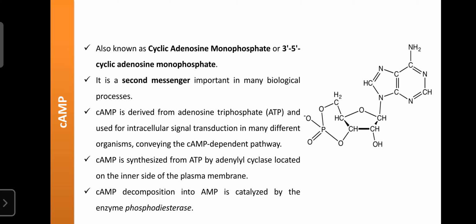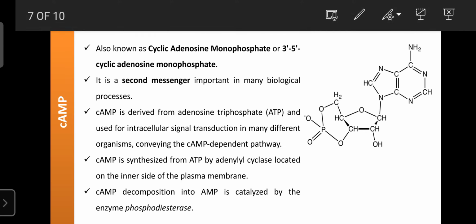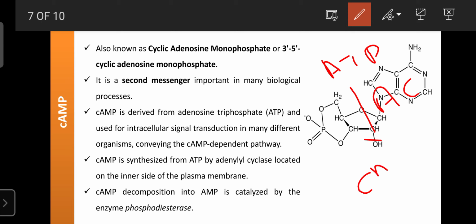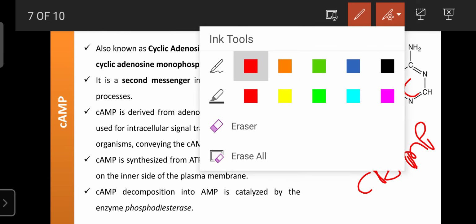It is involved in various biological processes, and cyclic AMP is mainly derived from ATP. ATP is hydrolyzed in the presence of adenyl cyclase, which converts it into cyclic AMP. This cyclic AMP is involved in the activation of protein kinase,